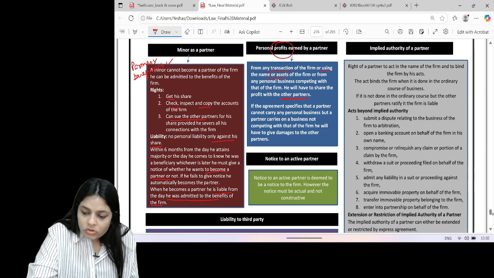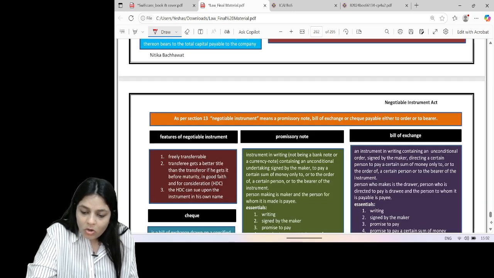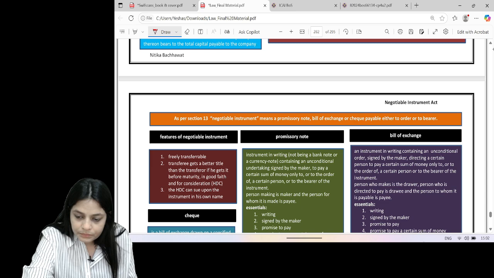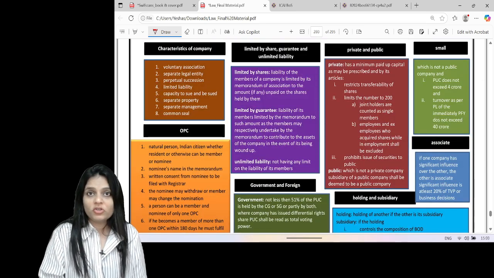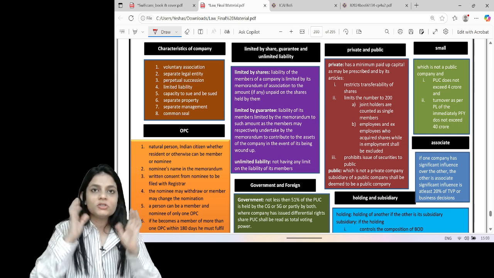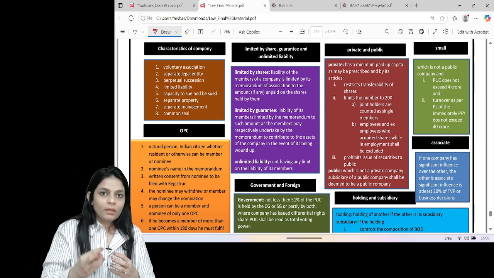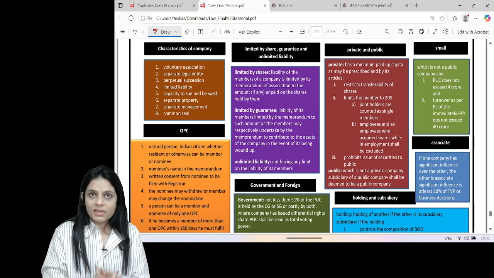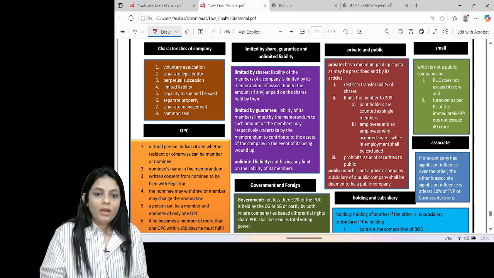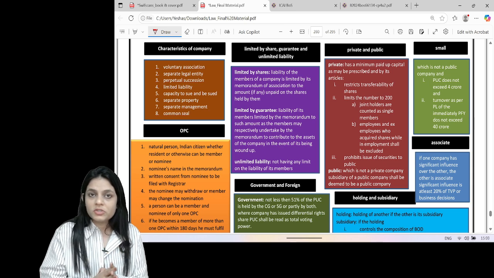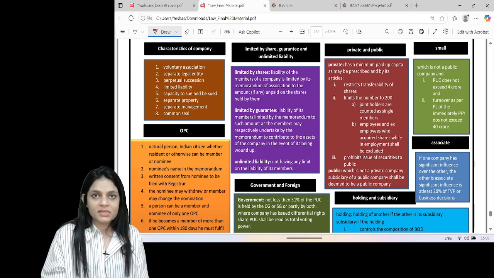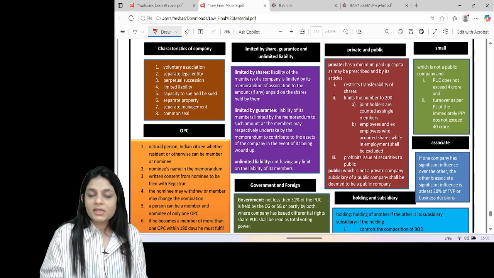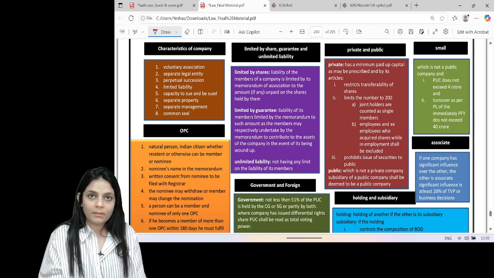Now, when we talk about change in the constitution of the firm, what happens? What is this change in the constitution of the firm? Any partner comes in, or an existing partner goes out, or after the term or the purpose is over we continue the business, or we decided to start one business but ended up starting some other business. In all of these cases, the rights and liabilities of the partners will remain the same.